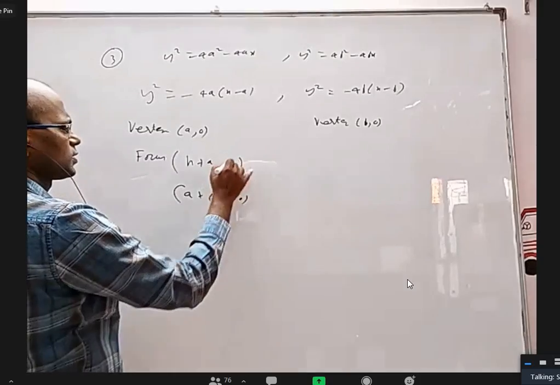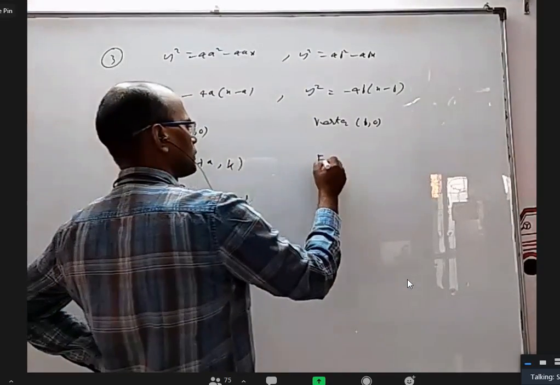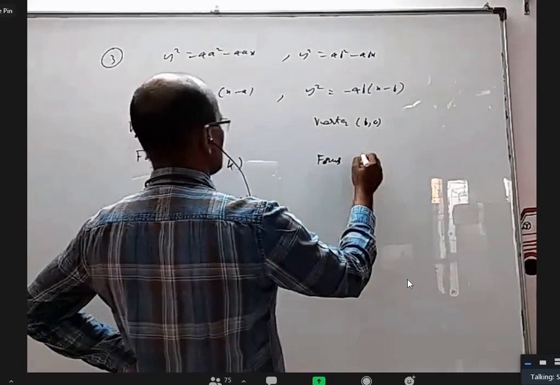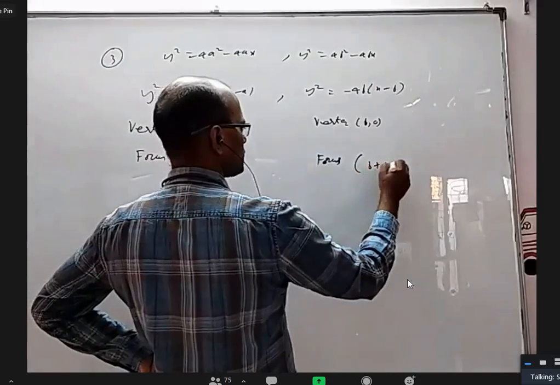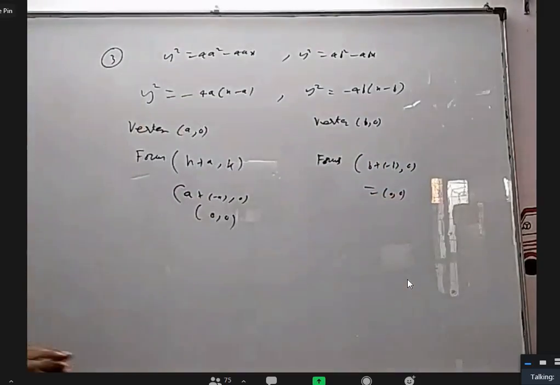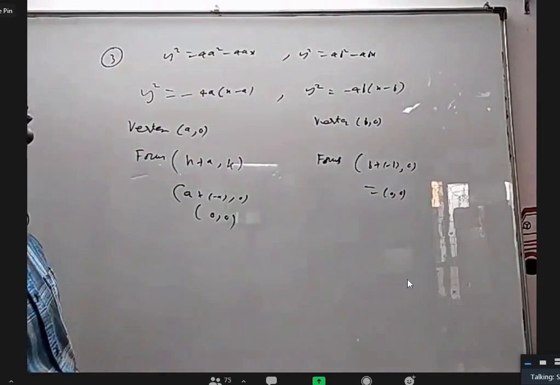h comma k, k is 0 anyway. So that is 0 comma 0. Oh, both have same focus. Here also focus is same. b plus minus b comma 0, which is 0 comma 0. So I think whatever a you take, the focus is always 0 comma 0.